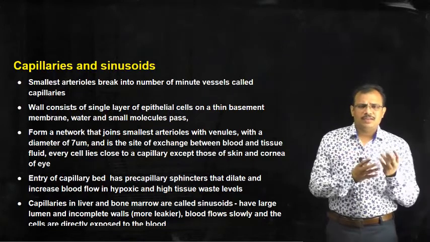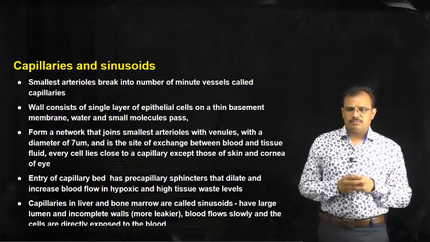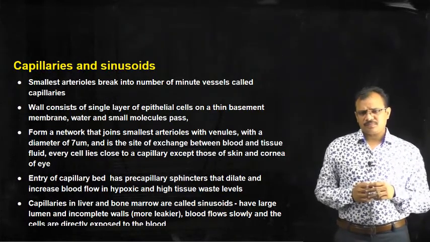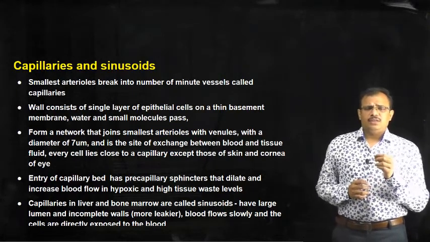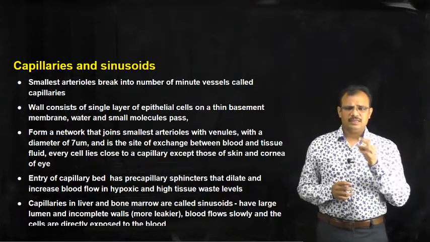The diameter of the capillaries is very small, about 7 micrometers, approximately the size of a red blood cell.